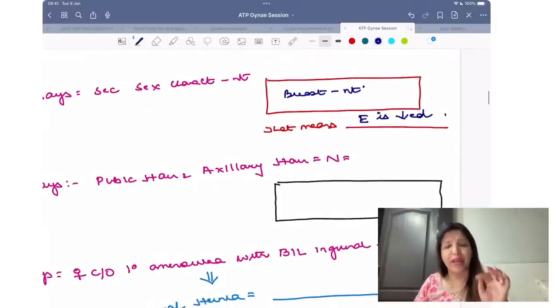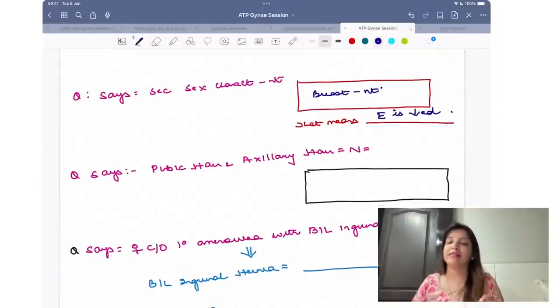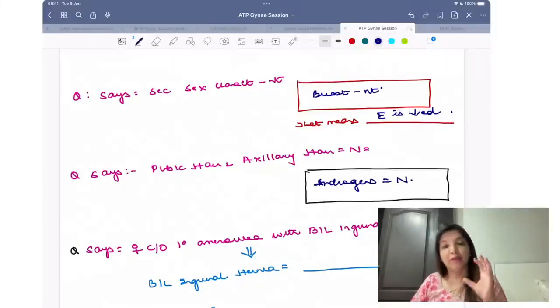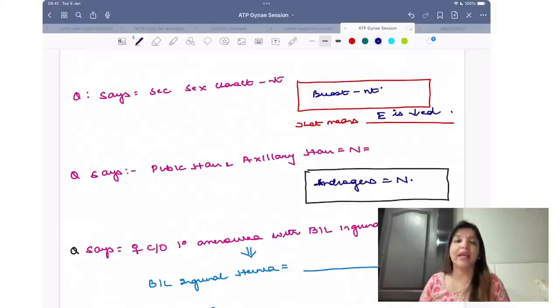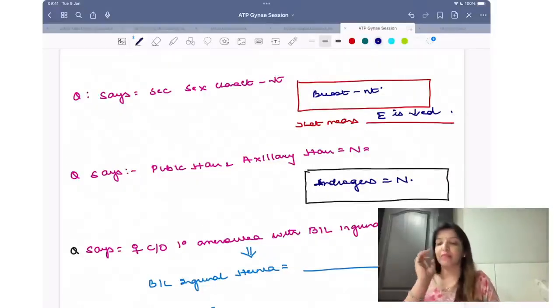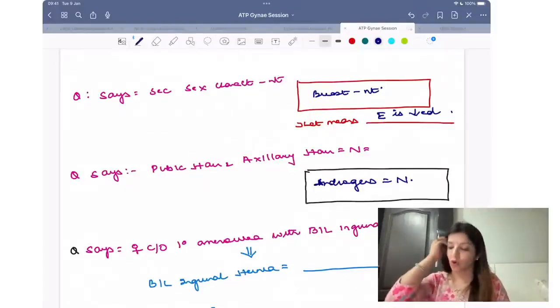So breast absent means estrogen decreased, breast present means estrogen levels are normal.